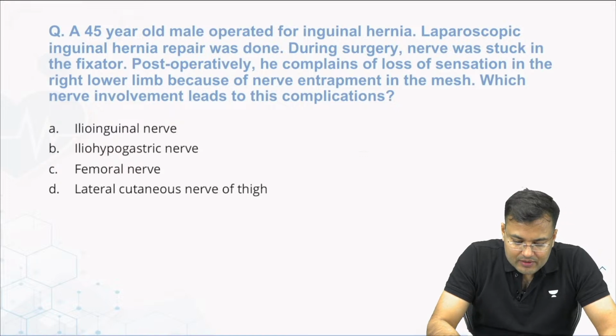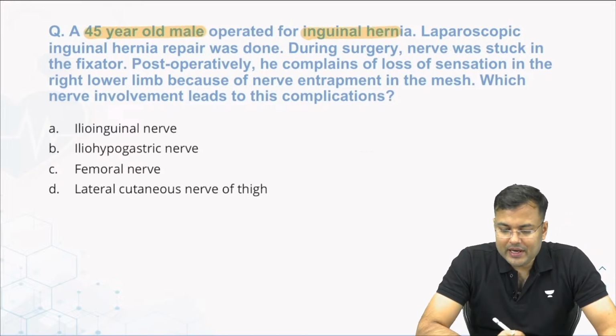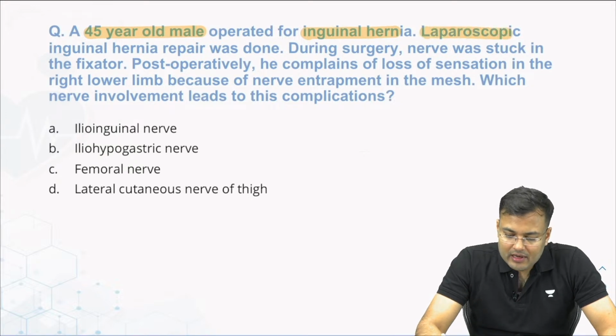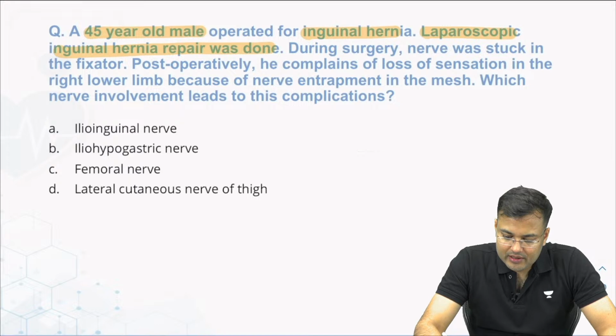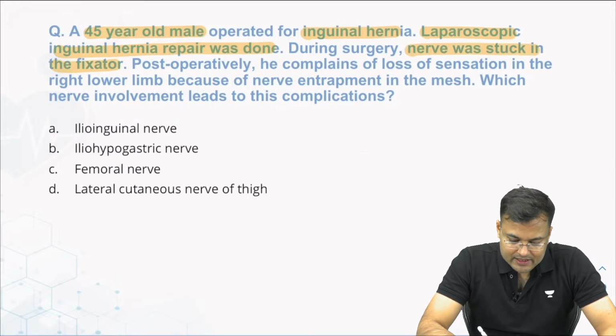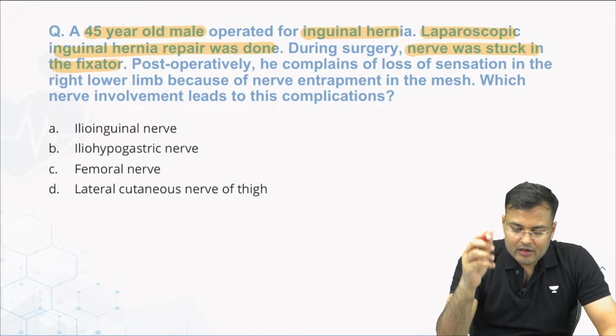See the modification. A 45 years old male operated for inguinal hernia. Laparoscopic inguinal hernia repair was done. During surgery, a nerve was stuck in the fixator. Whenever we are fixing the mesh, the nerve was stuck.